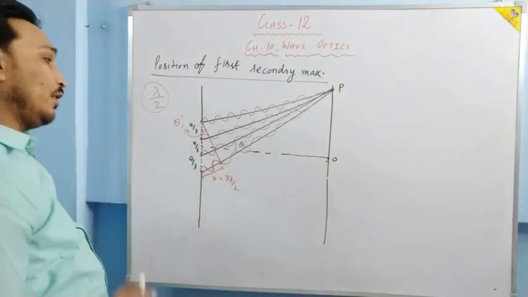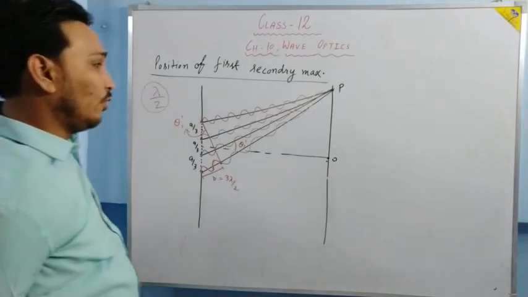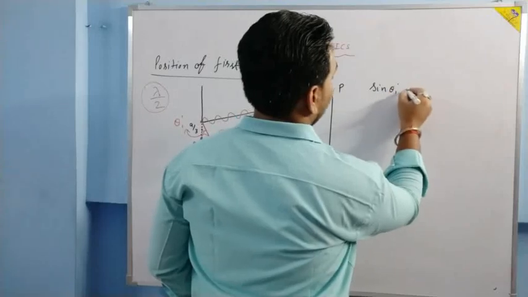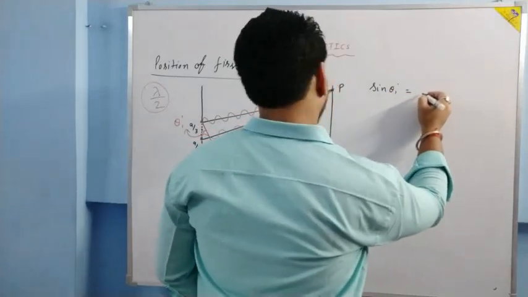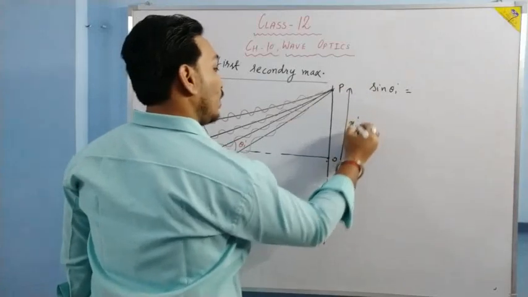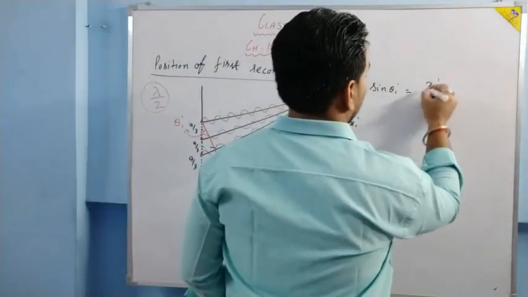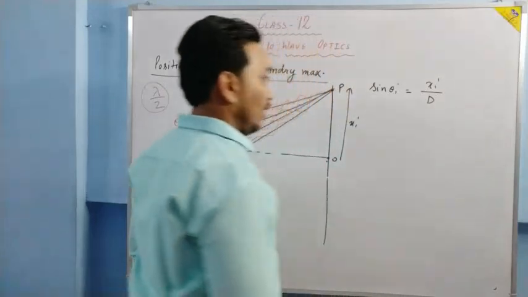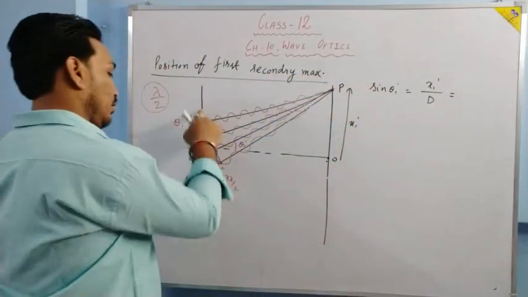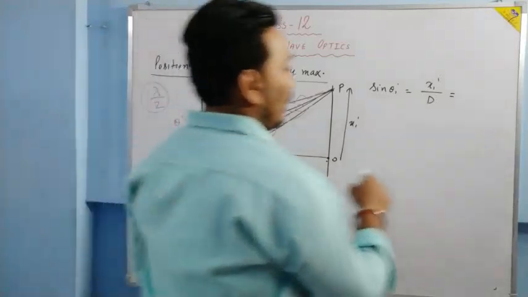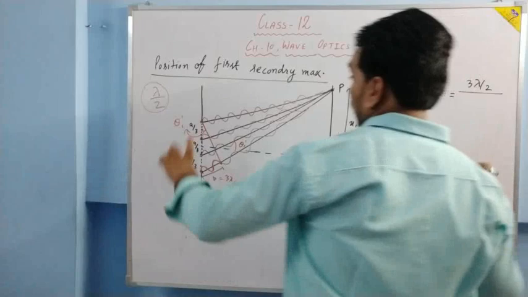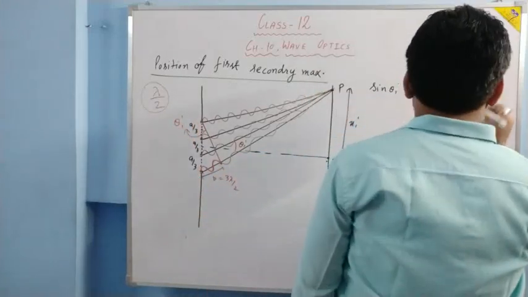If we apply the same logic, we are going to have sine theta 1 dash equal to x1 dash upon capital D, let this be x1 dash, and for this smaller triangle we have 3 lambda by 2, which is our path difference, upon this distance, which is a.